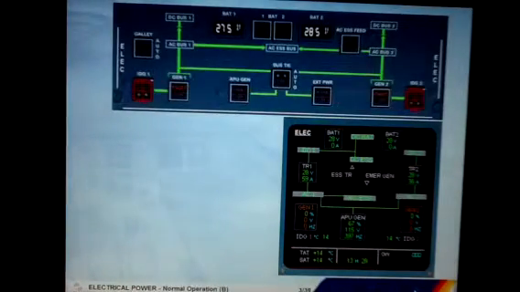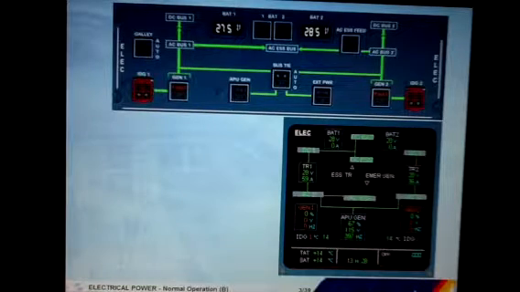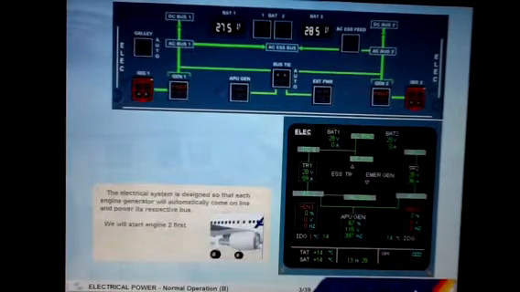The electrical system is designed so that each engine generator will automatically come online and power its respective bus. We will start engine 2 first. Click on engine 2.